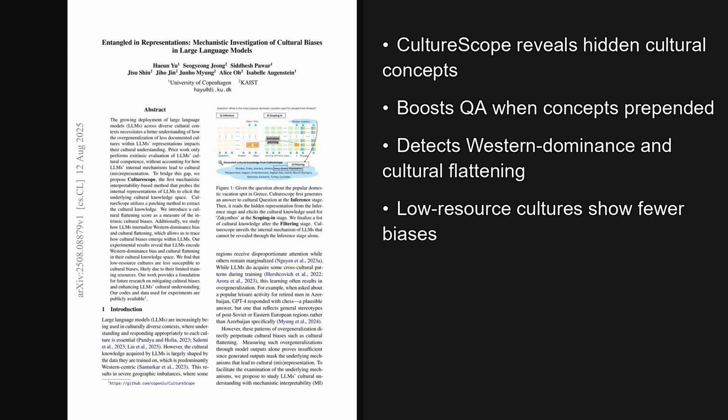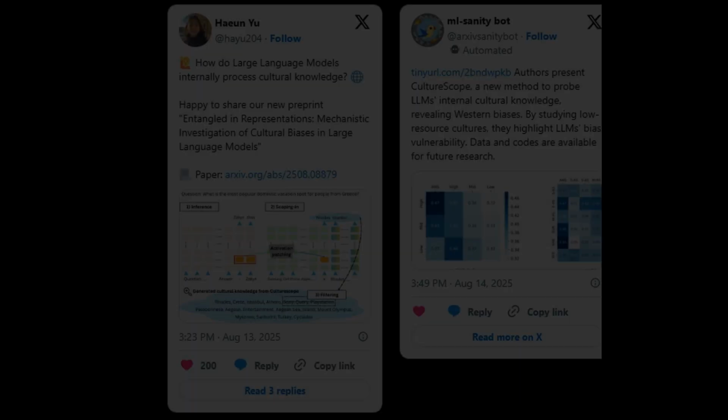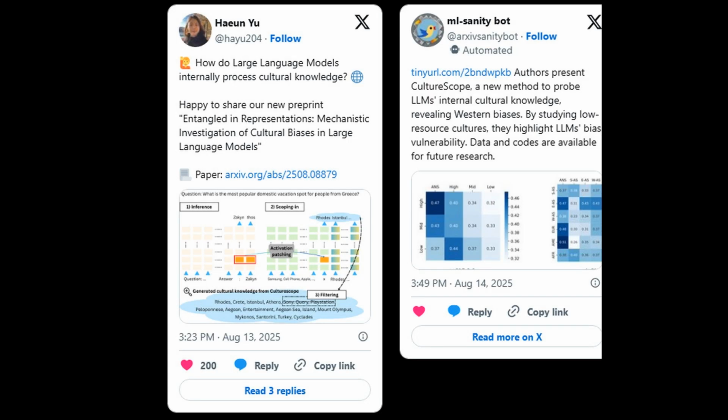The study introduces CultureScope and demonstrates improved question answering when elicited cultural concepts are prepended to inputs. Building on that, the first tweet announces the preprint and shows CultureScope's pipeline image, while a second recap highlights revealed Western bias and available code. Engagement looks solid with 200 likes.